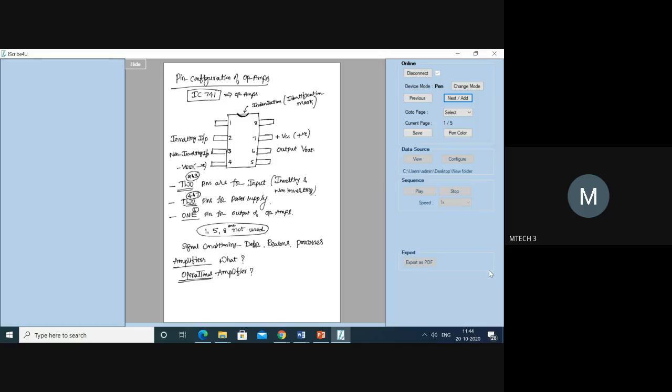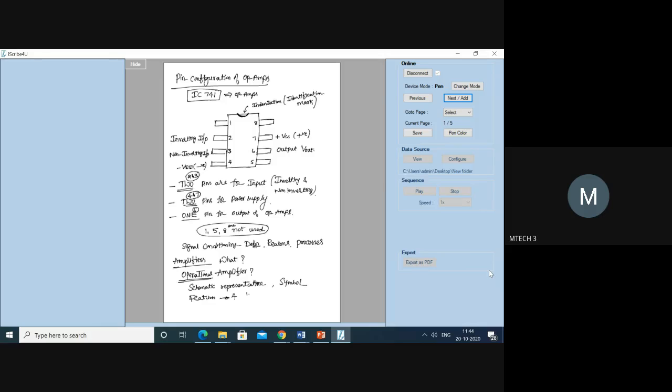Then we understood the schematic representation with 5 different terminals: 2 input, 1 output, and 2 power terminals. Then we understood the symbol of the operational amplifier, and very importantly the features. There are 4 features.